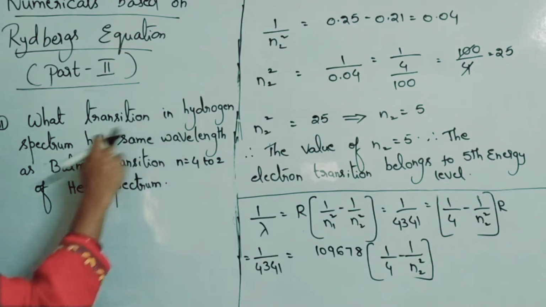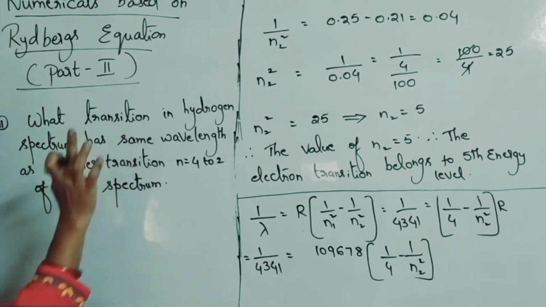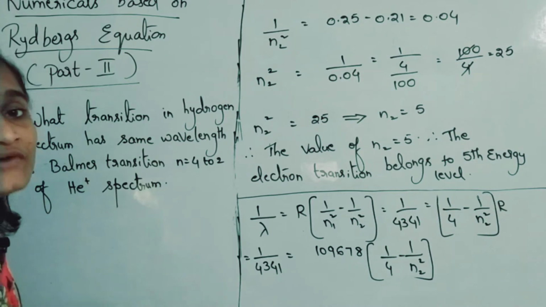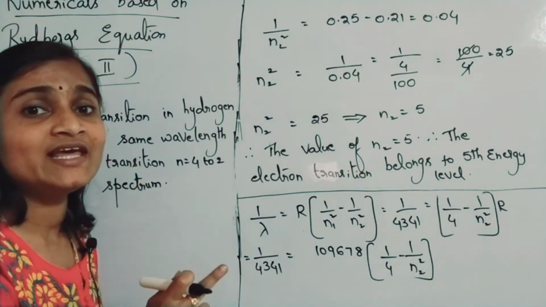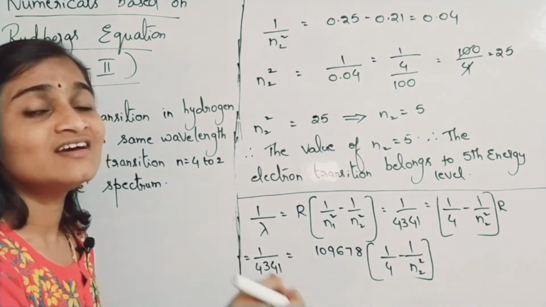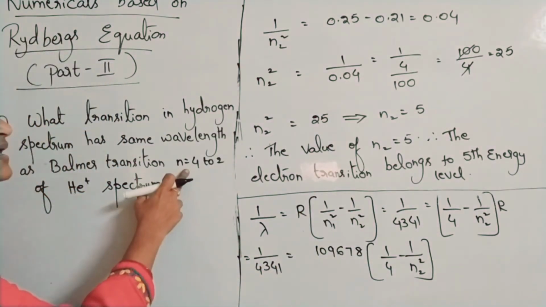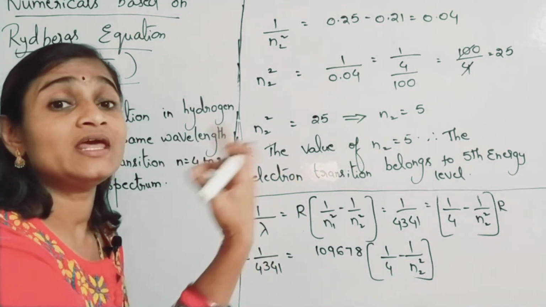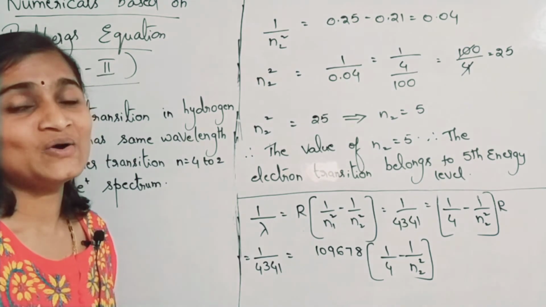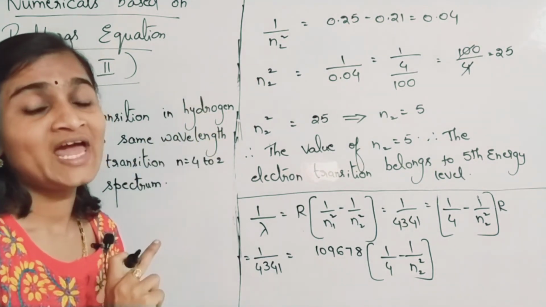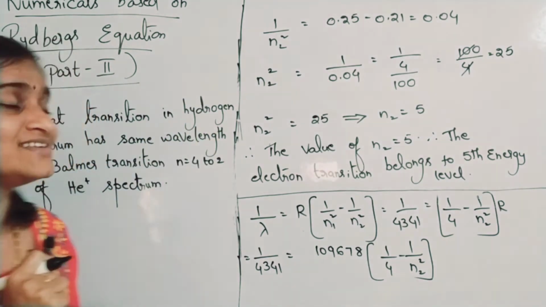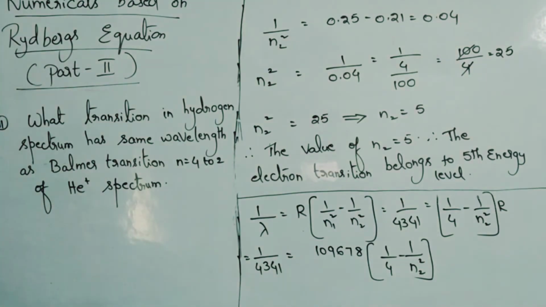In hydrogen spectrum, one transition took place, and for that you have to find the wavelength. That wavelength is also equal to the wavelength of another transition which happened between 4 to 2 in He plus spectrum. So you have to compare these two and take the ratio.